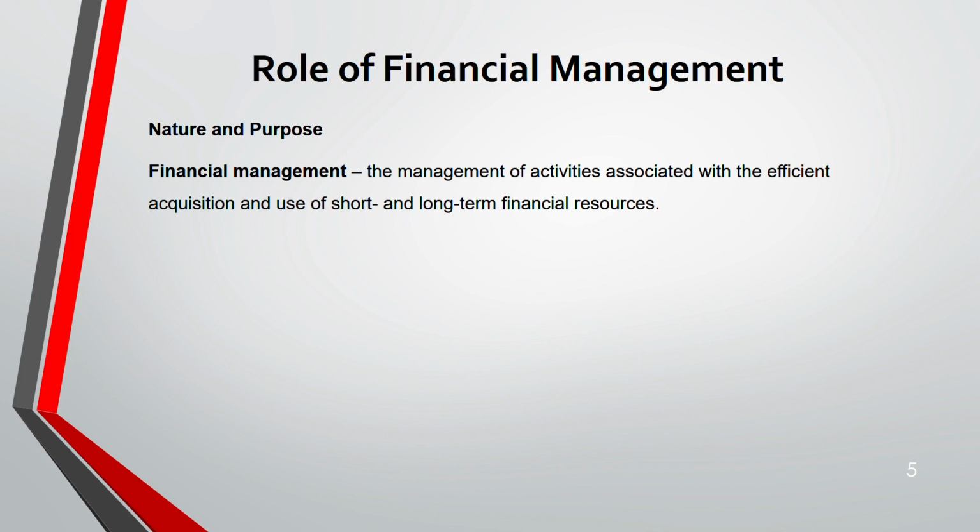So financial management is how you manage activity, how you efficiently acquire and use resources, using short and long-term financial resources. I repeat, how you manage the activity with the efficient acquisition and use of short and long-term financial resources.